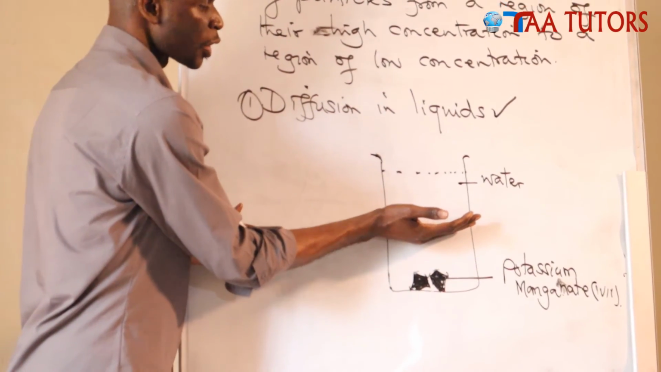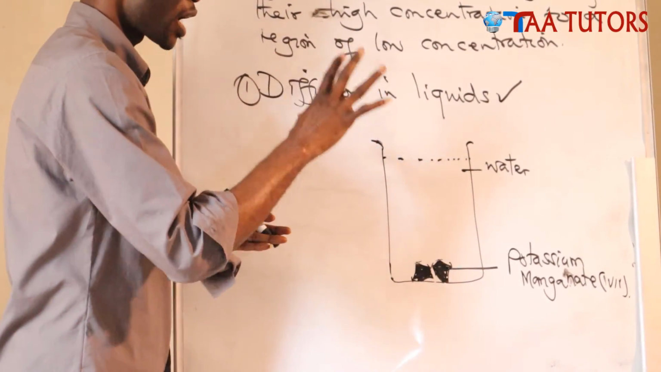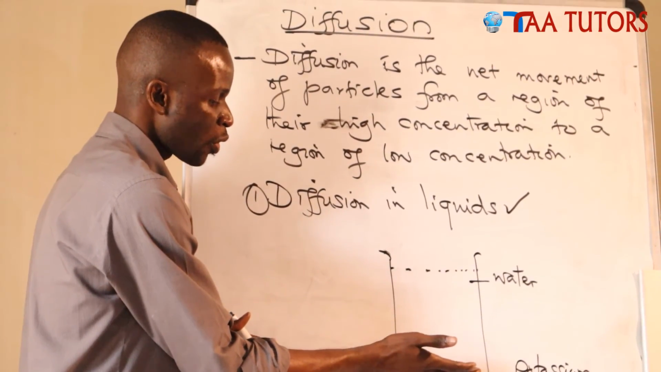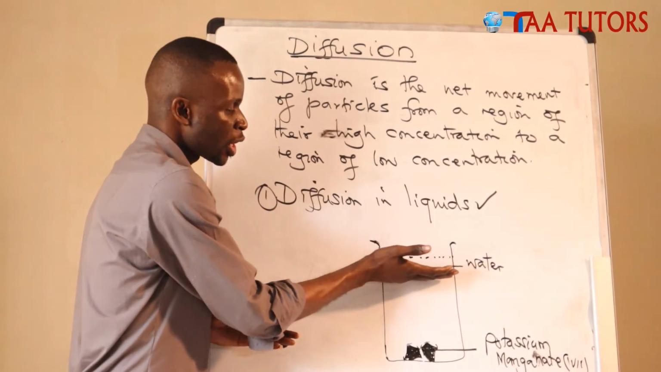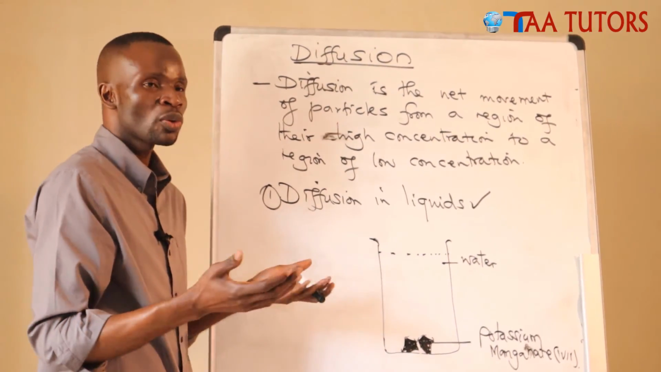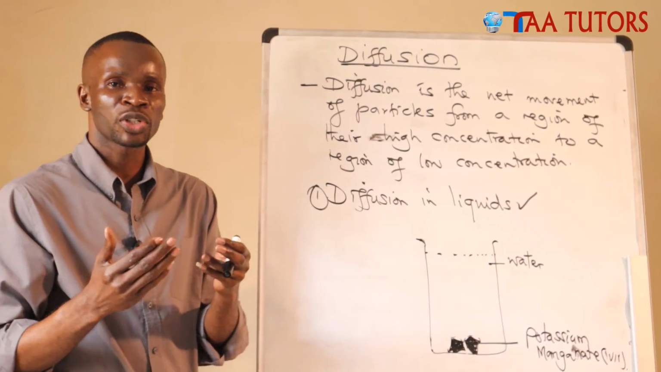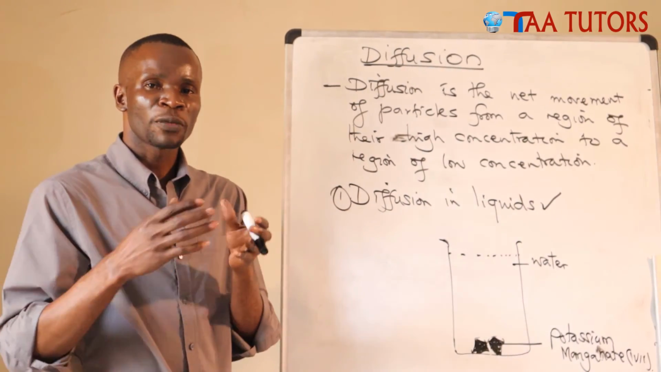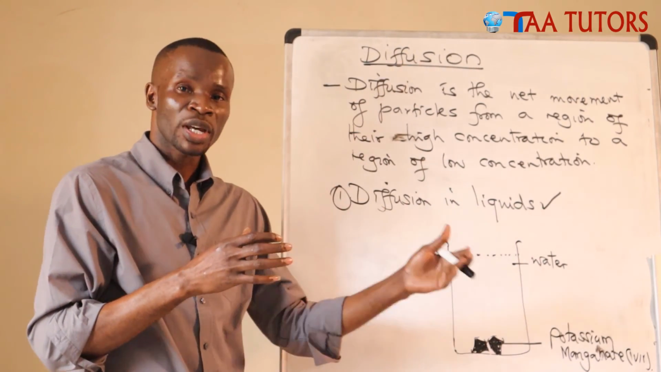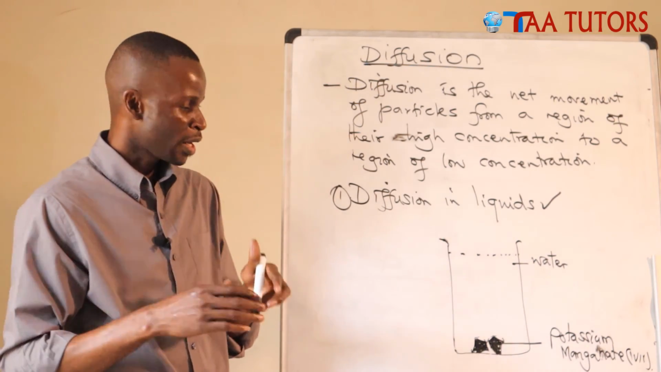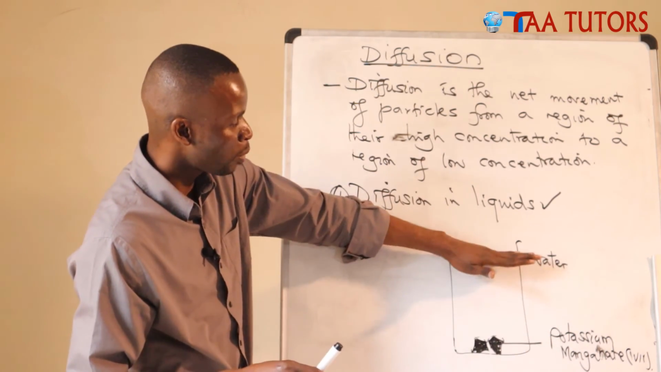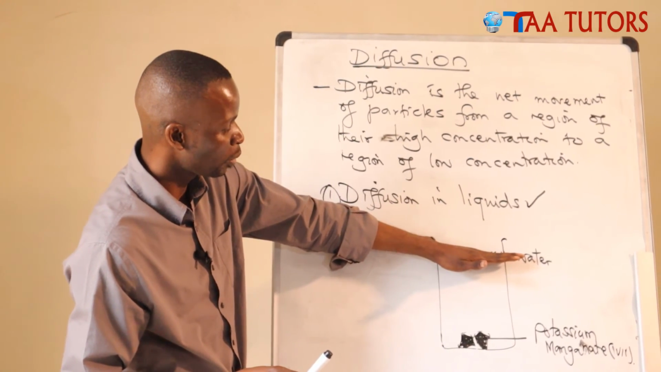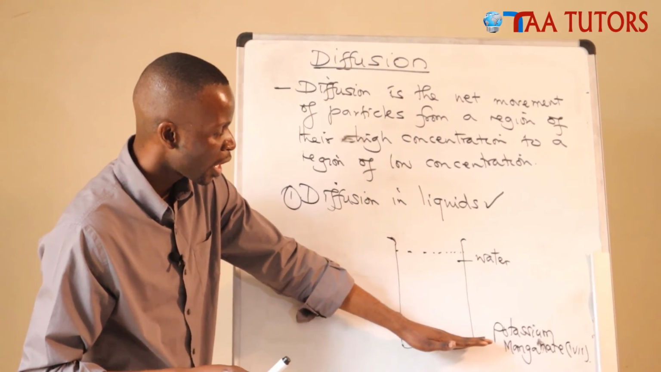So the color spreads until the particles are evenly distributed. When the concentration of these particles here is the same as the particles up here, the diffusion will stop, because now the concentration is even, is equal. So we don't have what we call a concentration gradient. We don't have one side which is more concentrated than another. The diffusion will only take place as long as one side has more concentration than another. That is why it will spread going upwards, because up here we have less, we don't have potassium manganate 7 completely, but the concentration is a lot here.